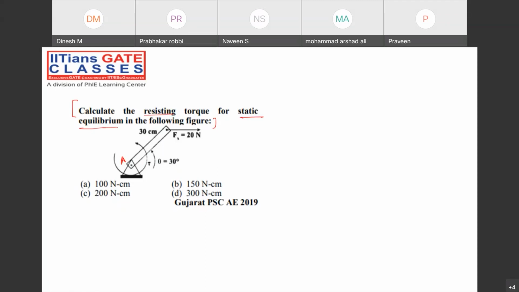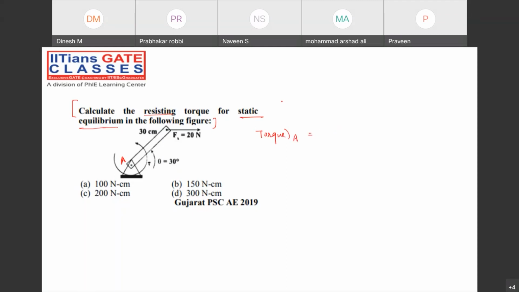Still, we are in chapter number 1 and still we are discussing the topic called the resultant of the forces and the force system. We are yet to cover the syllabus called static equilibrium conditions. That I will mention, do not worry. But still, I'm just asking you the torque about A.